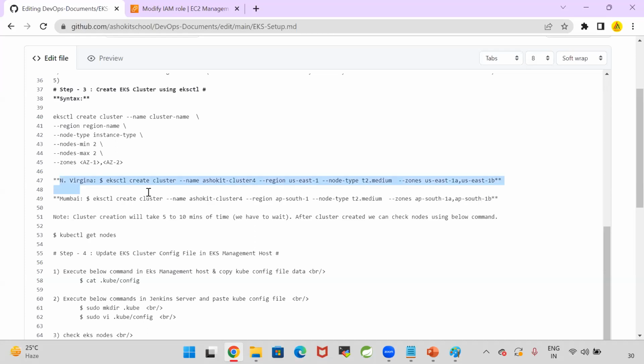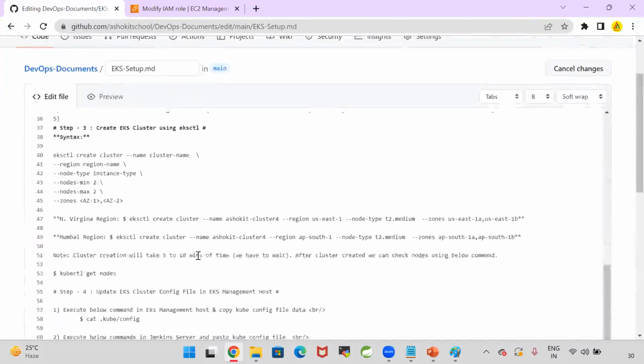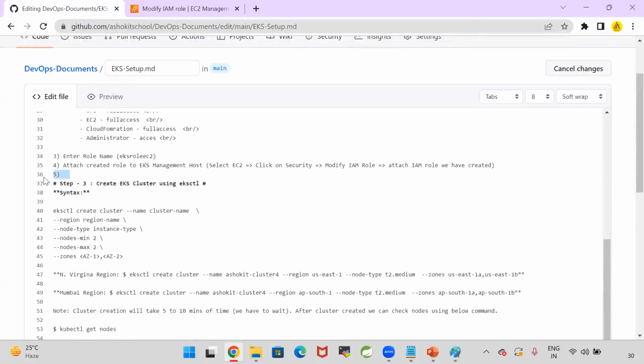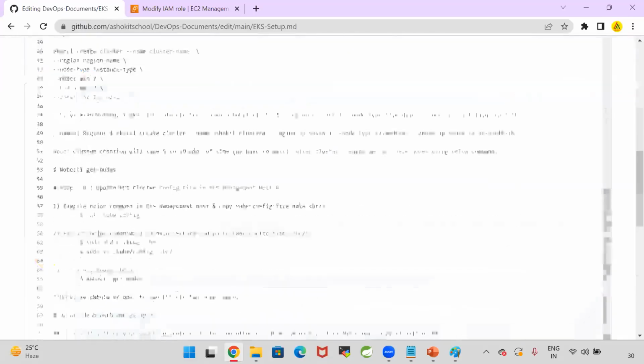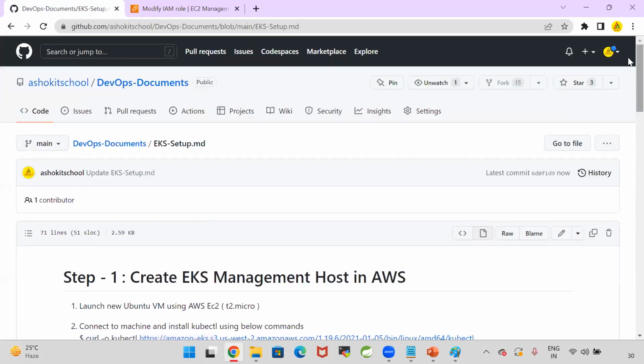So this is for the North Virginia cluster and this is for the Mumbai region. People who are in US can use North Virginia. People who are in India can use the Mumbai region. So like this, we can create our cluster. Commit the changes. I am modifying my document in GitHub.